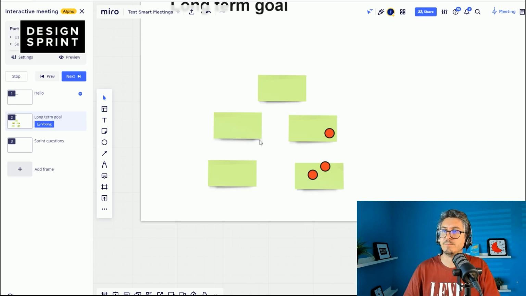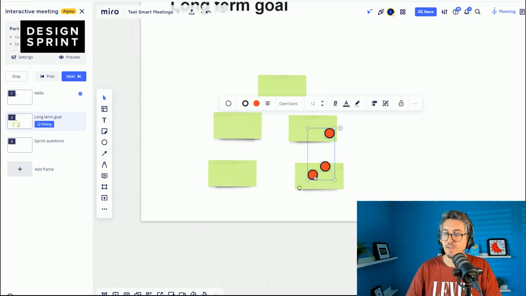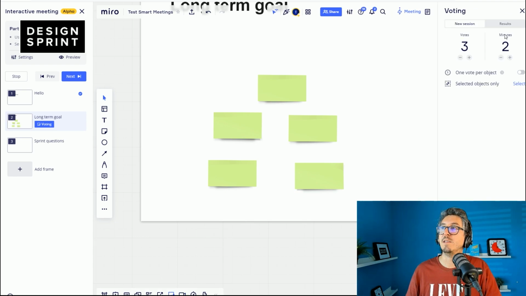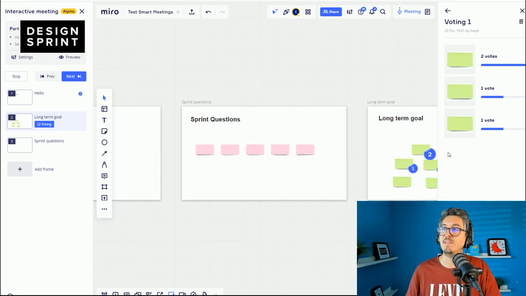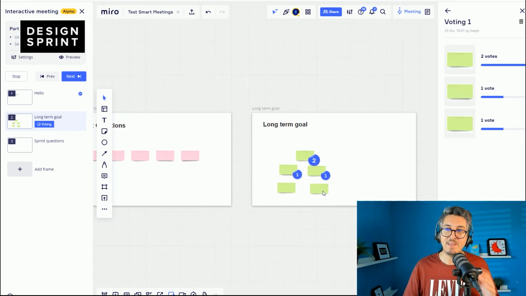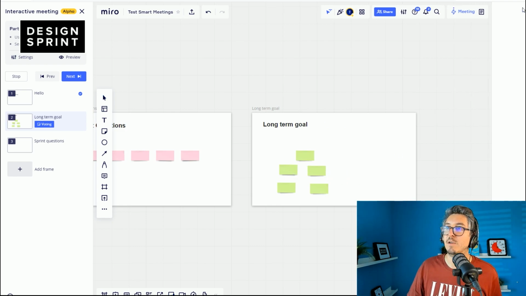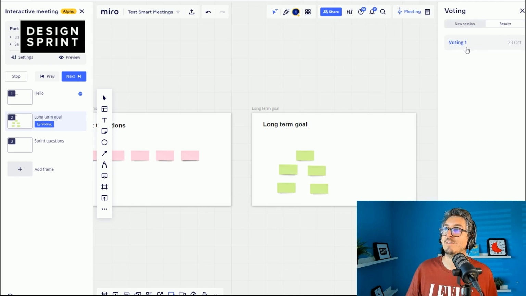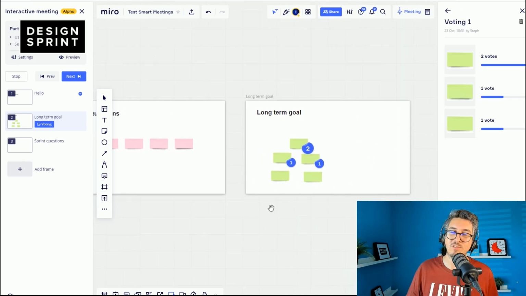I assume that you have quite a history of the vote. So if I go here, yeah, okay, if I go to results, I can see the history. But I think it's way too hidden, because the participants in the workshop will never do that: go to votes, go to results, select the voting session, and just to see the result. I think this is too hard. So yeah, okay, it's 90% perfect. Honestly, it's amazing. I'm so happy to see that, because I think they really improved the voting experience compared to what exists now.